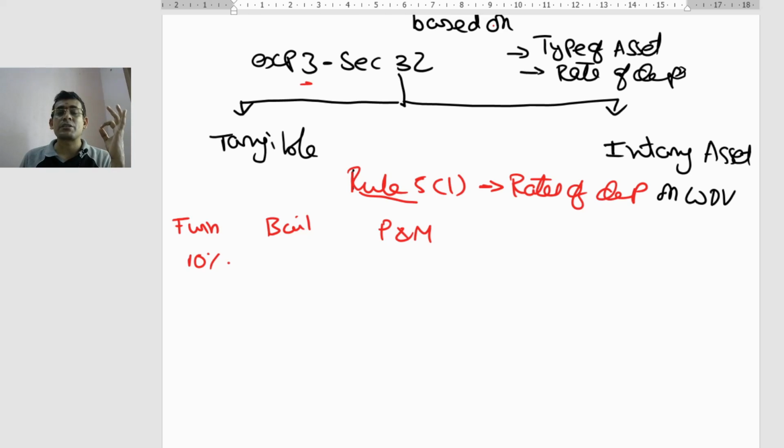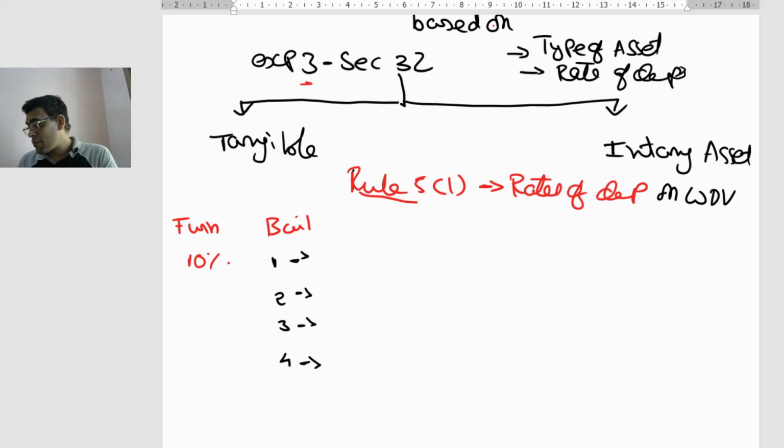Then what is the rate of depreciation of the building? For the purpose of the Income Tax Act, there are 4 different blocks: block 1, block 2, block 3, block 4. There are 4 different blocks of depreciation rates specified for buildings. Now, what is the rate of each block? When is which rate going to be applicable? That's what we are supposed to discuss.